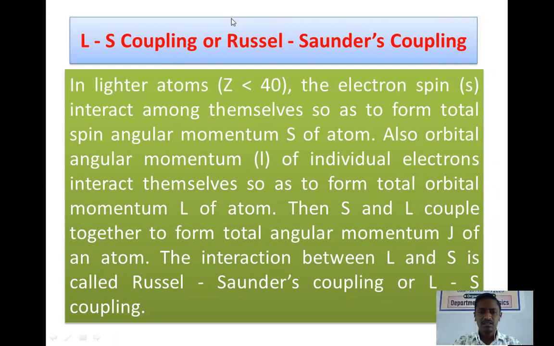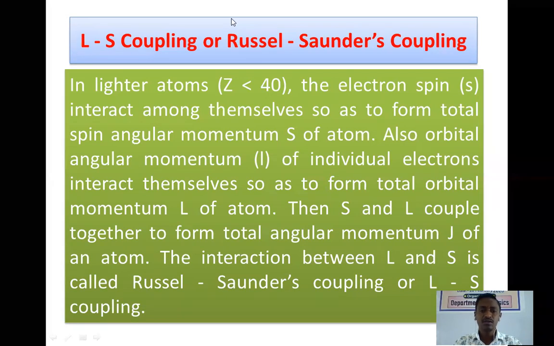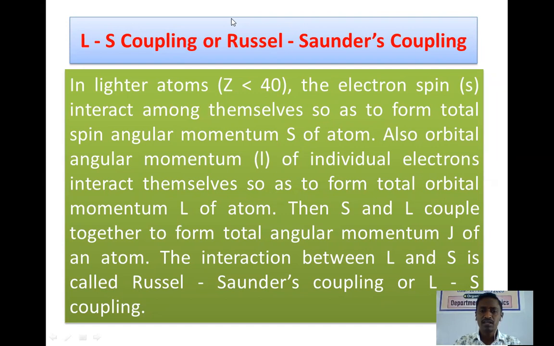Here the interaction exists between individual spin angular momenta and individual orbital angular momenta so as to give you the resultant values of total spin angular momentum and total orbital angular momentum.